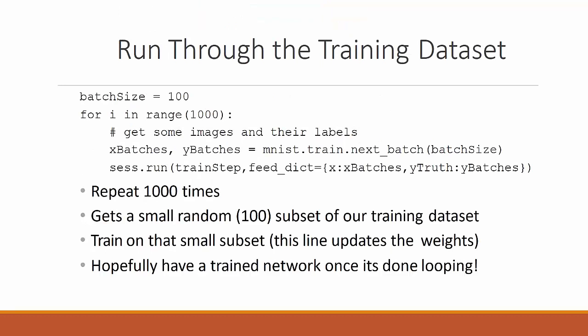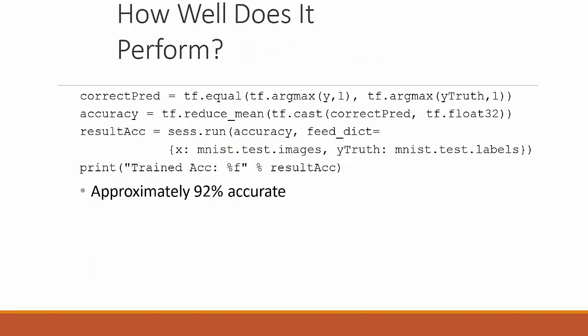Now we run through the training dataset. For i in range(1000), we will do x_batches, y_batches equal to train.next_batch, and then sess.run(train_step, feed_dict with x from x_batches and y_truth from y_batches). We repeat it 1000 times, get a small random subset of 100 from the training dataset, train on that small subset, and then we decide that it may have trained the network with the weights we need.